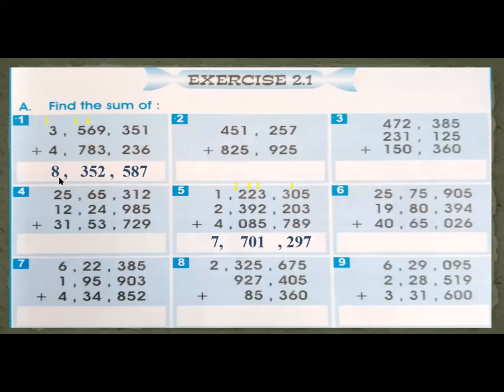So your answer is 8,352,587. What I told you, that you will solve these questions in your book by using pencil. Okay? Is that clear?